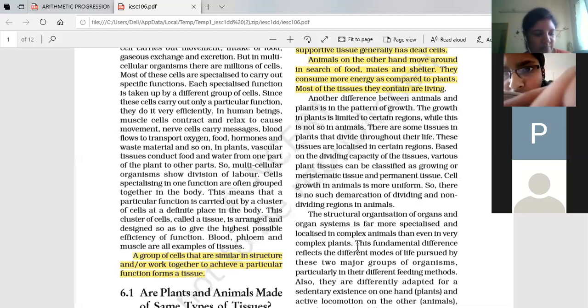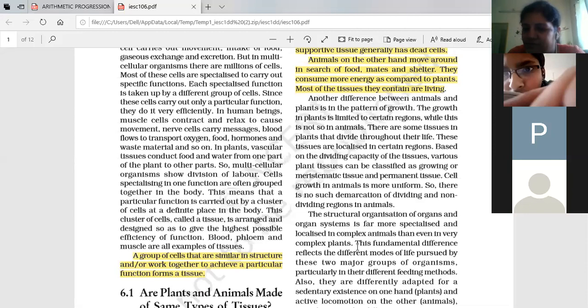If you see the example of respiratory organs in fishes and in humans, are they the same? No, ma'am. They are not the same. Respiratory organs in rose bushes and in mango trees, are they different?